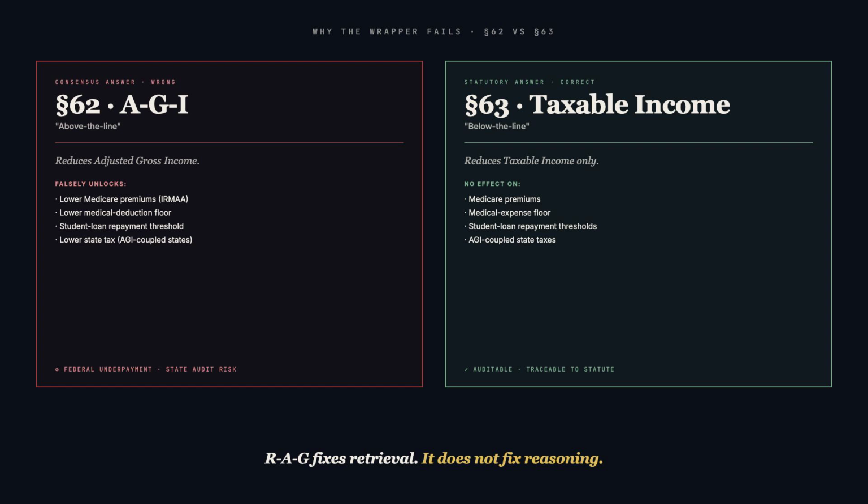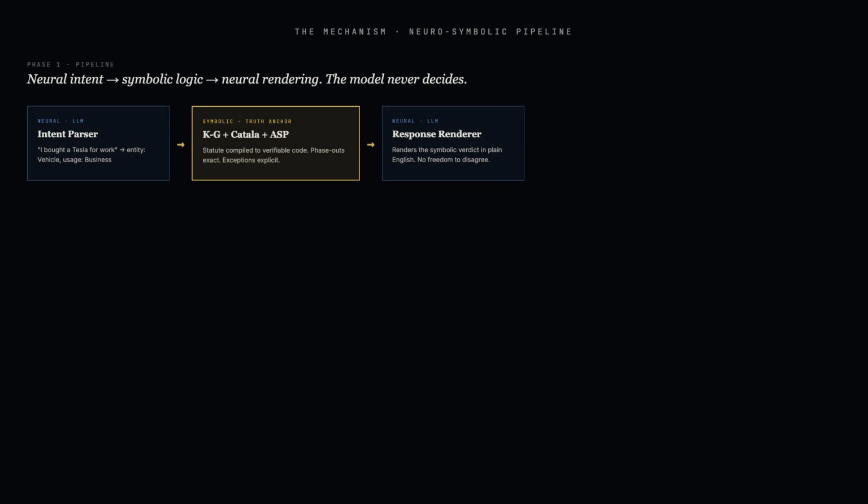Retrieval augmented generation does not solve this. The model retrieves the statute and still misreads it because its weights were tuned on the blogs. RAG fixes retrieval. It does not fix reasoning. The architectural answer is Neuro-Symbolic AI.